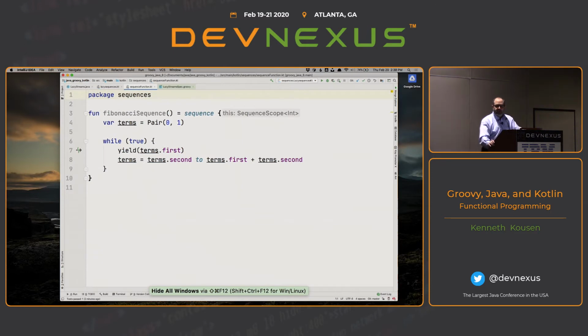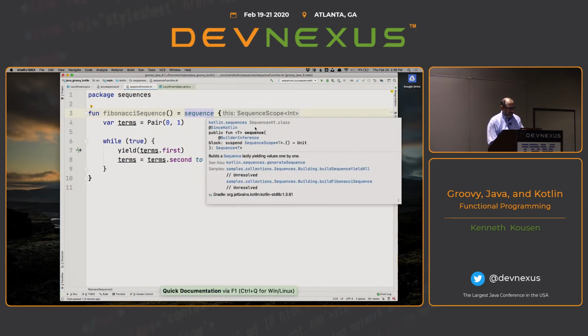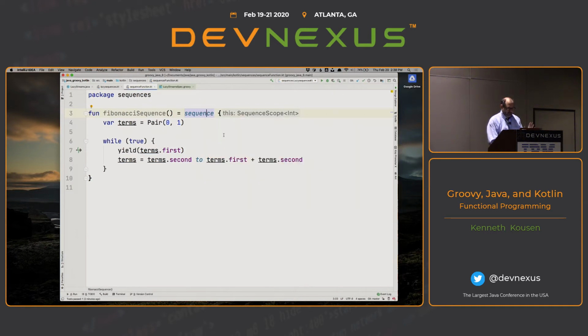They have what's called a sequence generator. This is part of a top-level function called sequence. It takes as an argument this suspend function that maps from nothing to unit. I mean, there's all this stuff in here. But the point is, this says invoke the block over and over again and just keep getting values out of it until I tell you to stop, that sort of thing. So this is an infinite sequence, if you will.